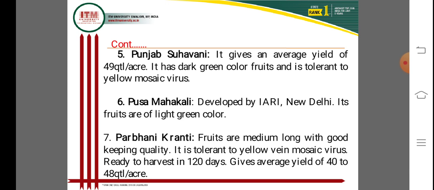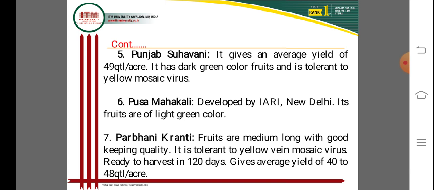And Pusa Makhmali is an important variety, this is not Mahakali, this is Makhmali, developed by IARI New Delhi. Its fruits are light green color. It was developed by the IARI, Indian Agricultural Research Institute, New Delhi.